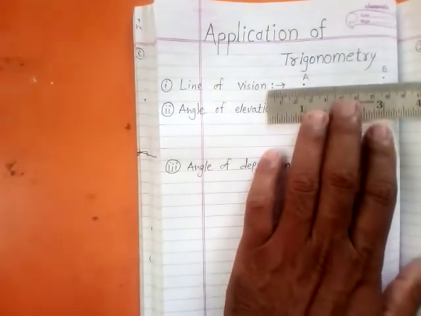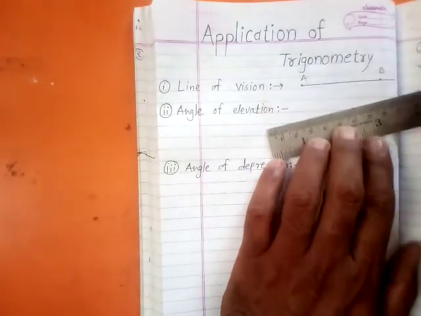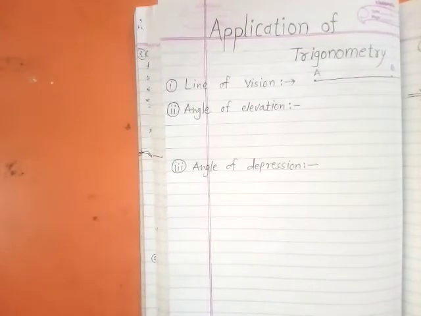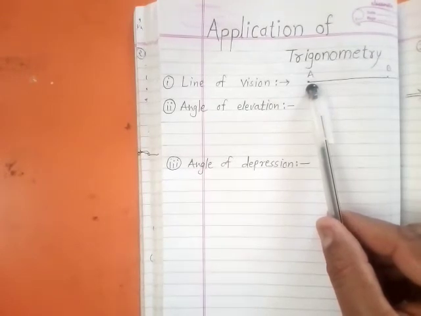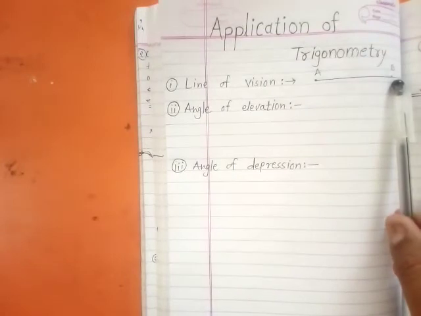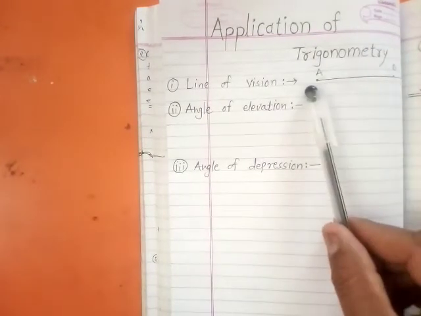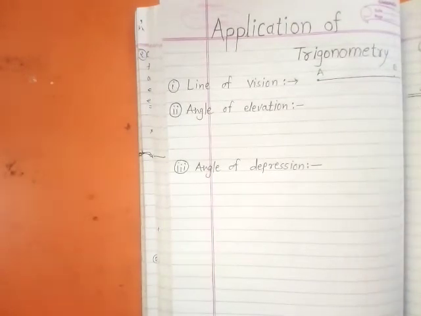Then the line joining AB, that line or ray, is called the line of vision. So A is the position of the observer, B is the position of the object, and the ray AB is the line of vision.